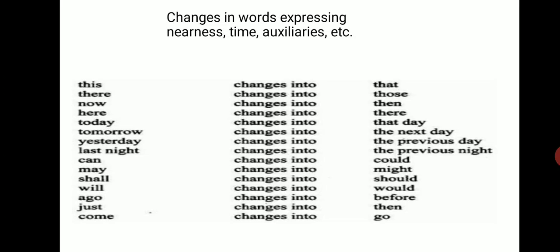Now changes in words expressing nearness, time, auxiliaries, etc. This changes into that. These changes into those. Now, then; here, there; today, that day; tomorrow, the next day; yesterday, the previous day; last night, the previous night; can, could; may, might; shall, should; will, would; ago, before; just, then; come, go.